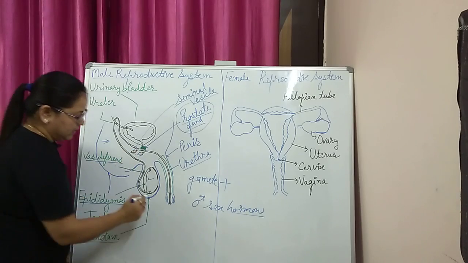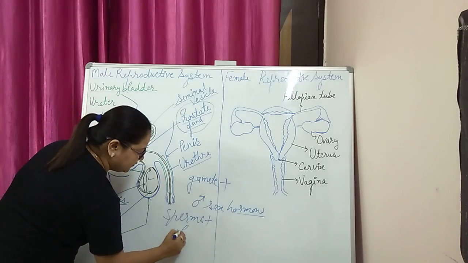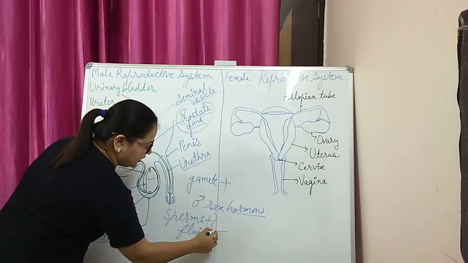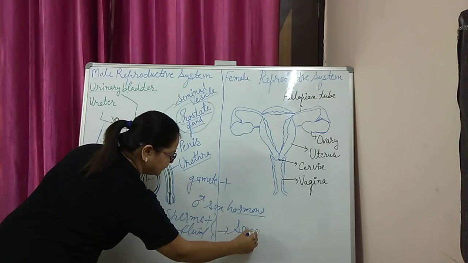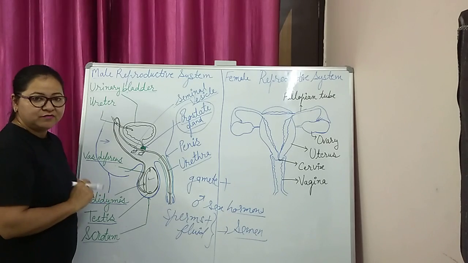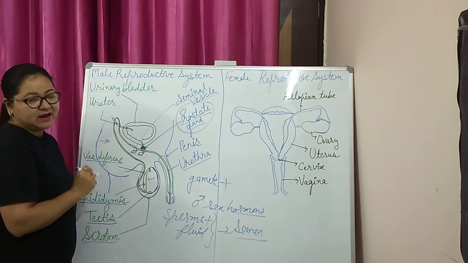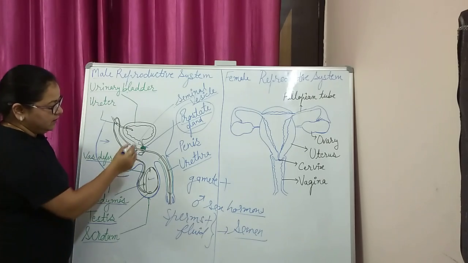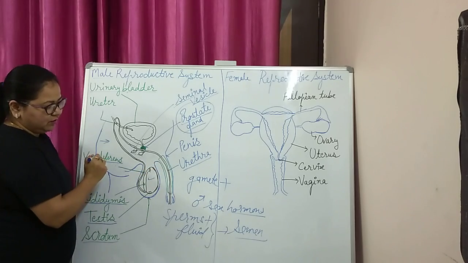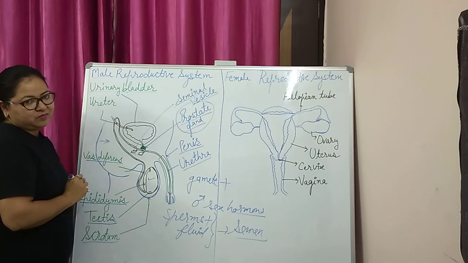So now the sperms, with the fluid from the seminal vesicle and prostate gland, are called semen. This is a thick substance having millions of sperm, released from the penis into the female genital tract at the time of mating. Here the urethra opens outside through the copulatory organ called the penis, which is required for the mating process.